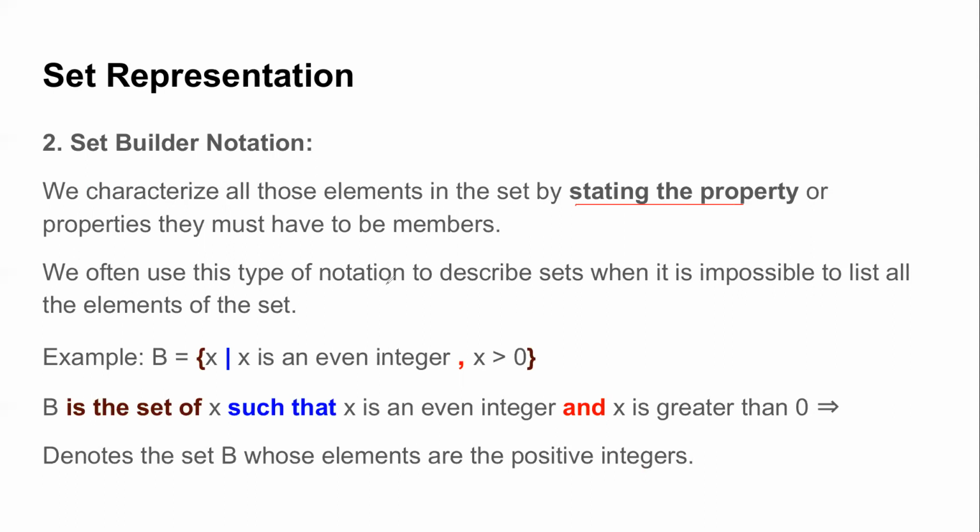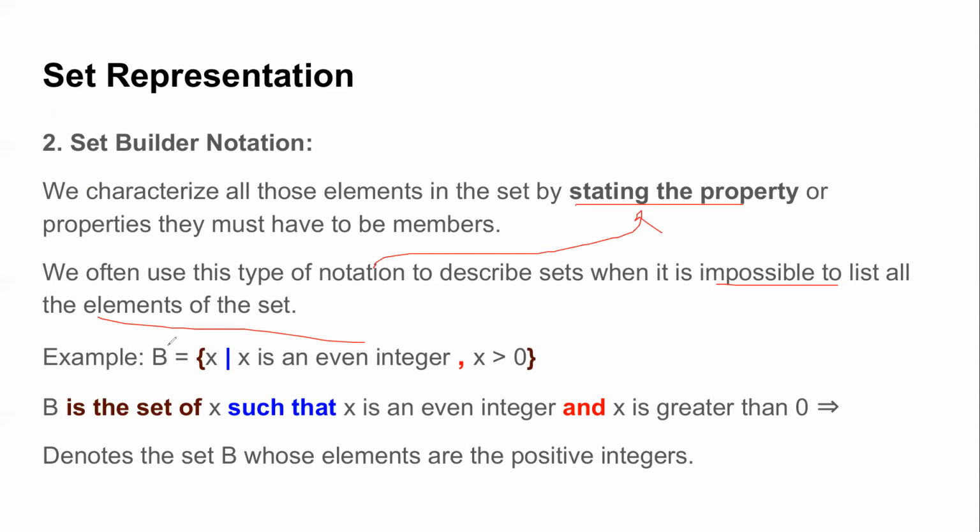As I said, it's normally used when it's almost impossible to list all the elements of the set. Like if I tell you to write all the natural numbers, it's not possible for you to write all of them, because there are infinite numbers of them. So in general, whenever it's impossible to list all the elements of a set, but provided they have some common property, you use the set builder notation. And in set builder notation, this is how you write it.